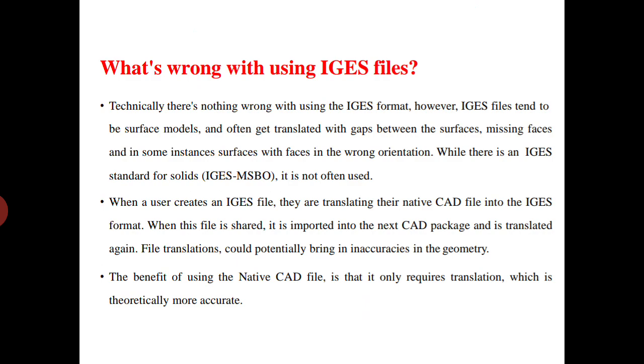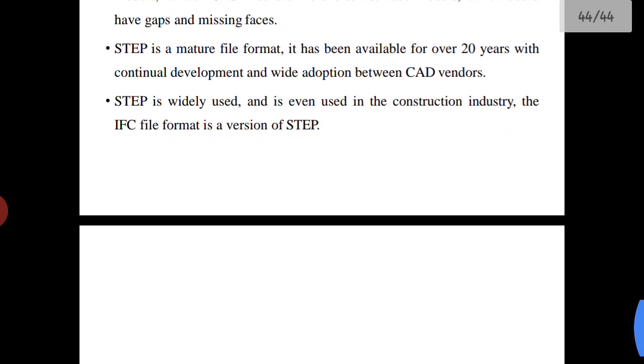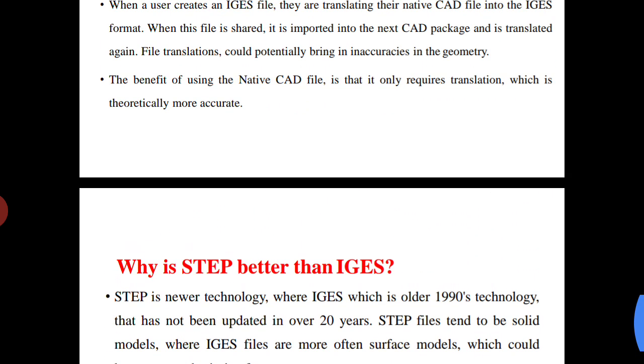If you use the IGES format to transfer an image from one system to another, clarity could be lost. That's the main problem of the IGES method.